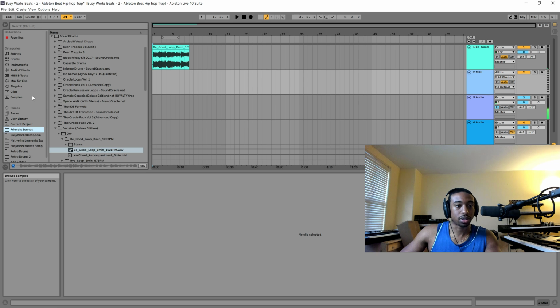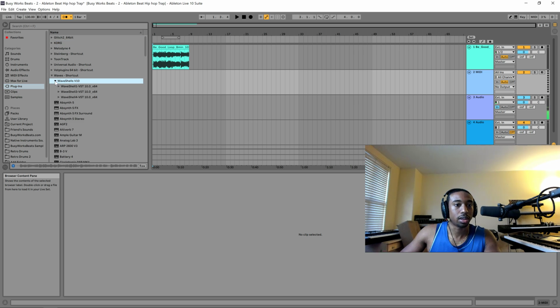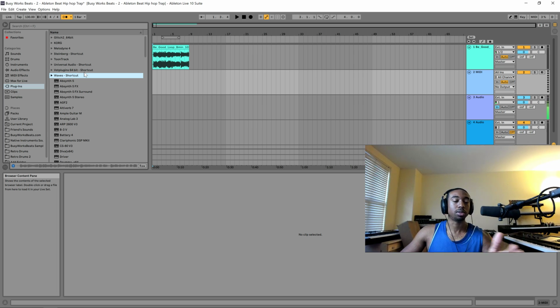So I'm talking too much. One other thing is installing plugins in Ableton is kind of difficult because you have to put all these shortcuts into one folder, and I don't even know if it worked. It doesn't look like it worked. It may have worked, I don't know. But it's kind of convoluted in that sense. I would just hope that they add a function where you could search multiple folders like FL Studio. I don't know the difficulty of adding that, but that would be very helpful.